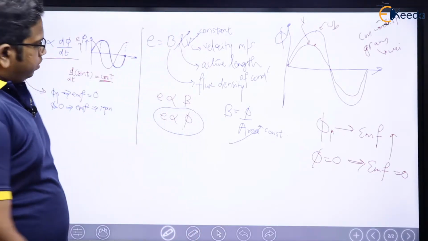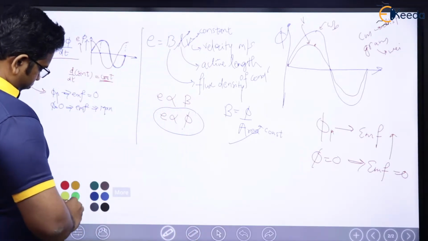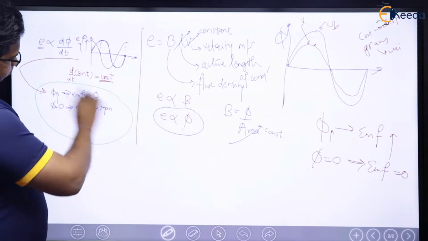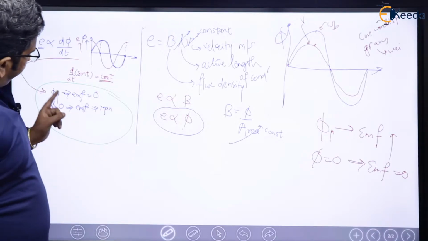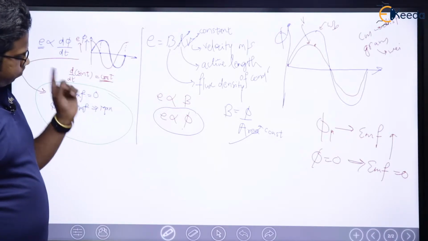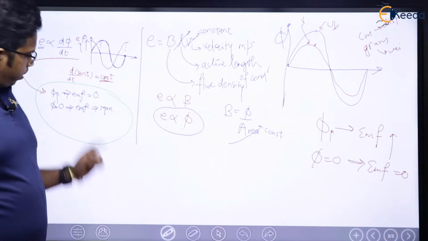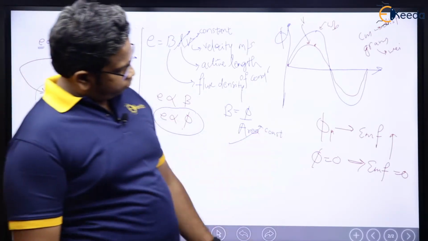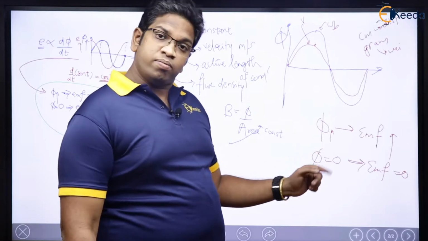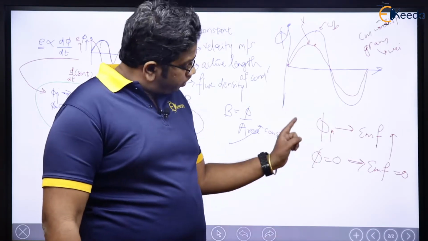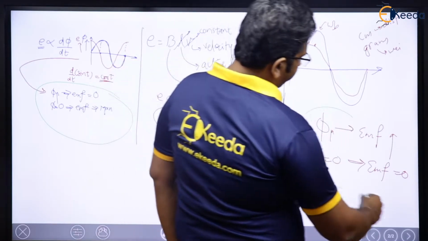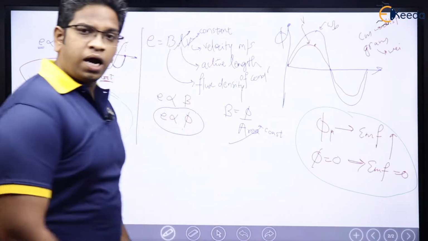Now see here. See these two conditions. One says that whenever flux is maximum, EMF is 0. Whenever flux is 0, EMF is maximum. Whereas here, if you see, whenever flux is maximum, EMF is maximum. And here, if you see, flux is 0, EMF is 0. Aren't they contradicting?